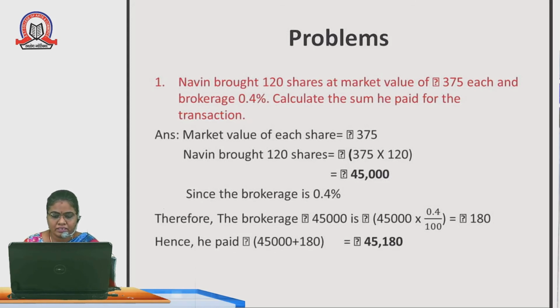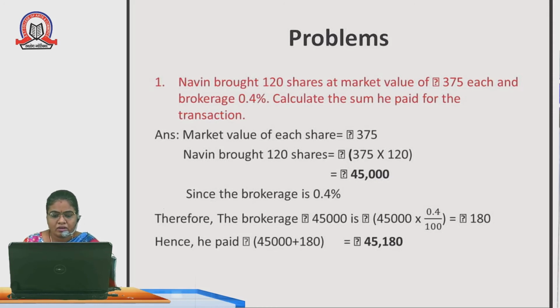How to calculate this? We convert the percentage to 0.4 upon 100. Multiplying this value by 45,000 we get rupees 180. So what is 180? The brokerage amount, 0.4 percentage of 45,000, is 180.